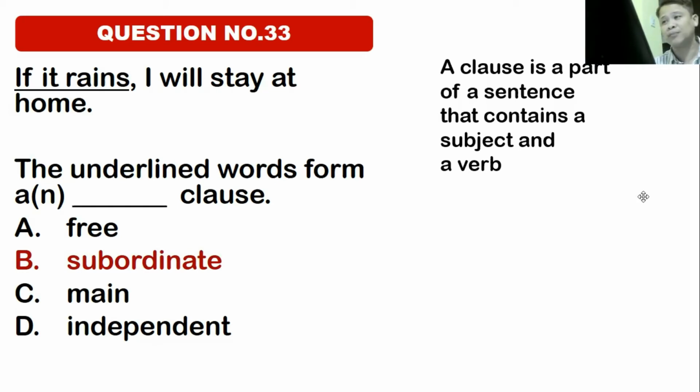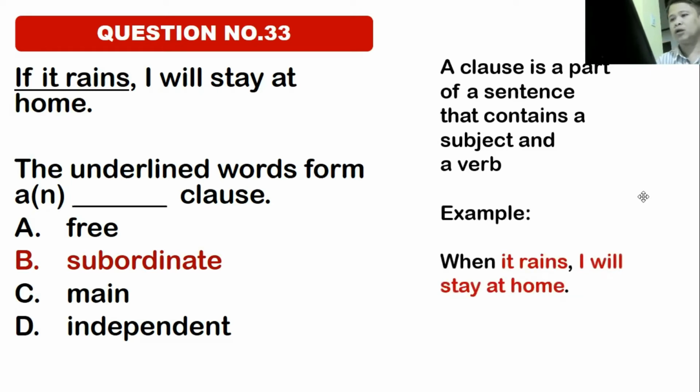So let's analyze clause number 1. If it rains, the subject is it. The verb is rains. Clause number 2, the subject is I. The verb is will stay. So you have two clauses here. When it rains is the first clause, and I will stay at home is the second clause.